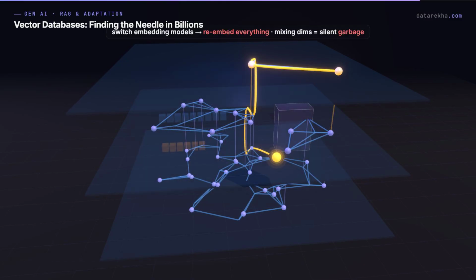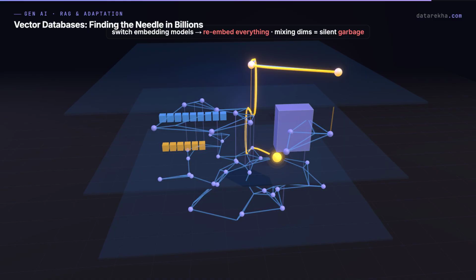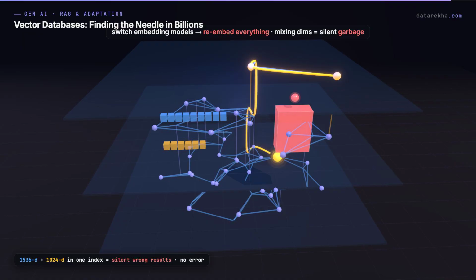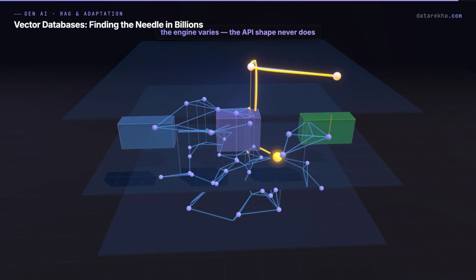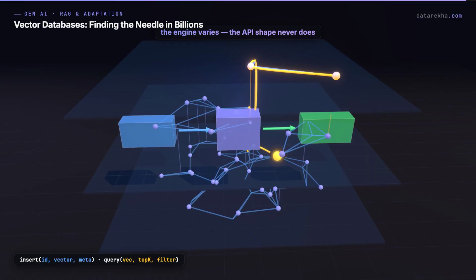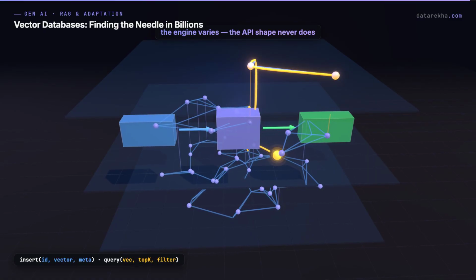One trap to burn into memory. If you ever switch embedding models, you must re-embed every stored vector. Mix 1536 dimensions from one model with 1024 from another in the same index and you get silently wrong results. No error, just garbage. Underneath all of it, the API is universal. Insert ID, vector, metadata; query by vector, top K, filter. The engine varies, the shape never does.